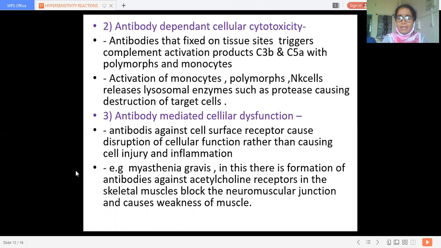Now the third way is antibody mediated cellular dysfunction. Here antibodies against the cell surface receptor cause disruption of cellular function rather than causing cell injury and inflammation. So in this reaction, they attack the cellular function rather than directly destroying the cell.